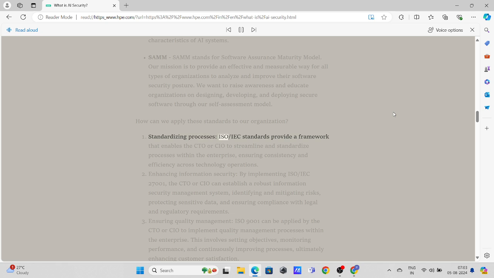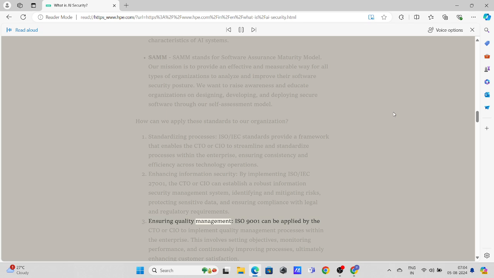Standardizing processes. ISO/IEC standards provide a framework that enables the CTO or CIO to streamline and standardize processes within the enterprise, ensuring consistency and efficiency across technology operations. Enhancing information security. By implementing ISO/IEC 27001, the CTO or CIO can establish a robust information security management system, identifying and mitigating risks, protecting sensitive data, and ensuring compliance with legal and regulatory requirements.